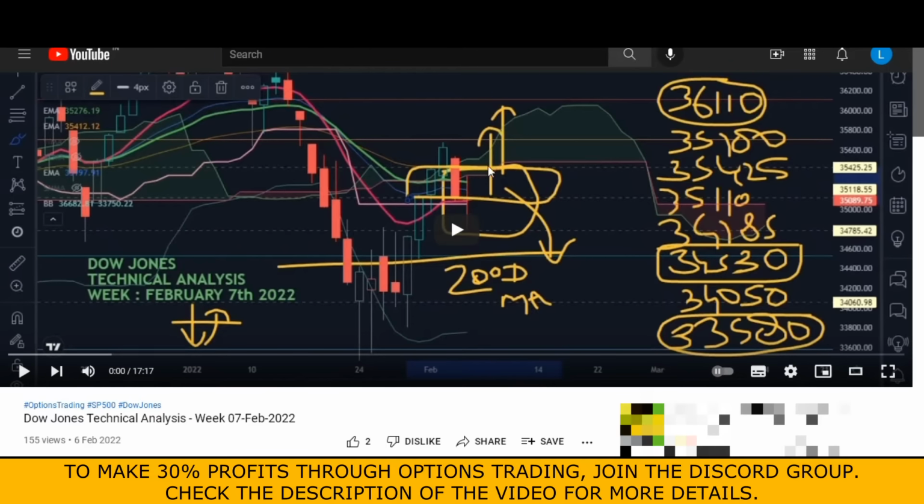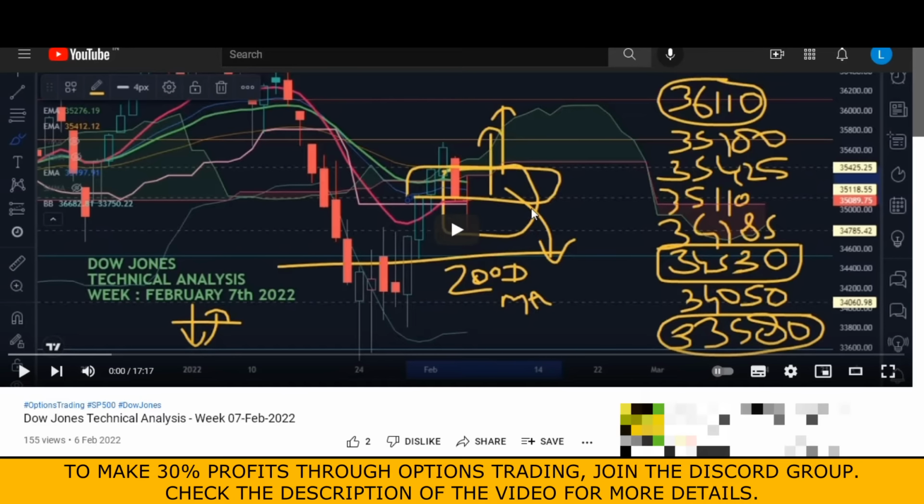See, last week I told you that the market is going to move up. This was clear, that first the market will move up, but the question is the limit. So I told you that when you see the market moving up, what you need to see is if there are two candles closing above the Ichimoku cloud. If there are two consecutive candles closing above the Ichimoku cloud, then the market will shoot up further, which means the market will be extremely bullish. But if the market fails to close above the Ichimoku cloud on two consecutive days, in that case the market is clearly going to come down.